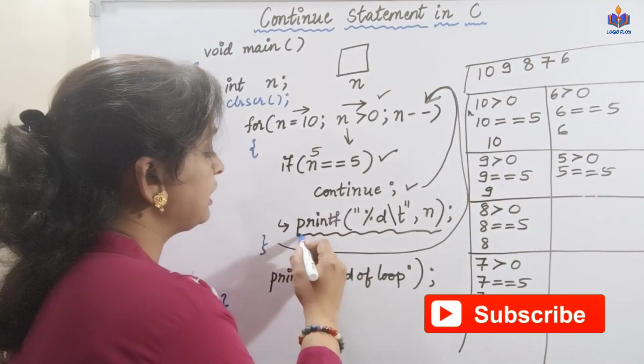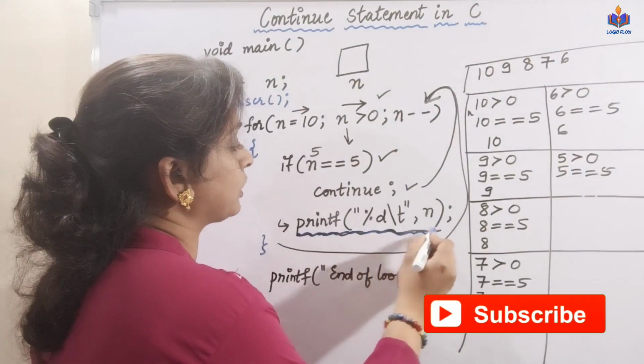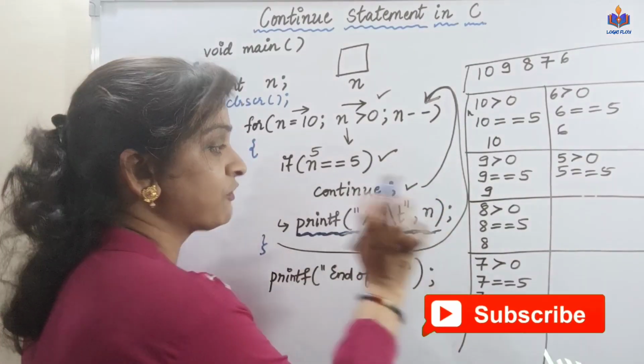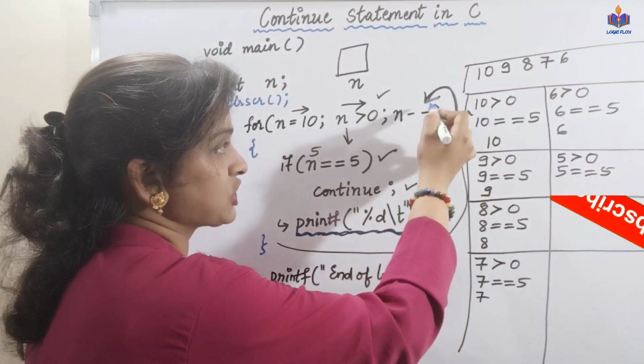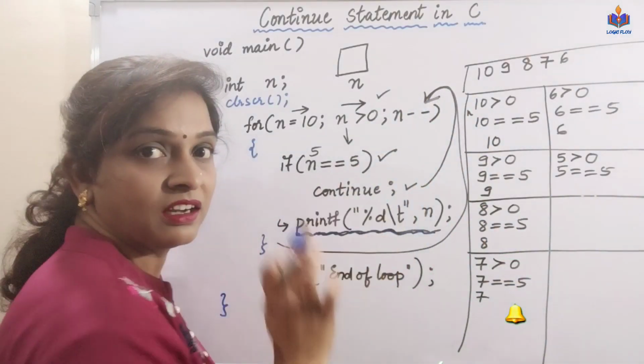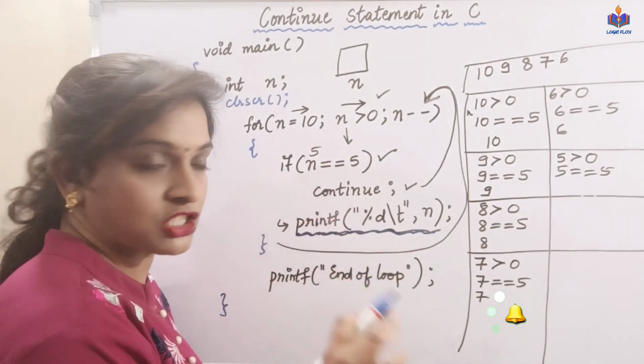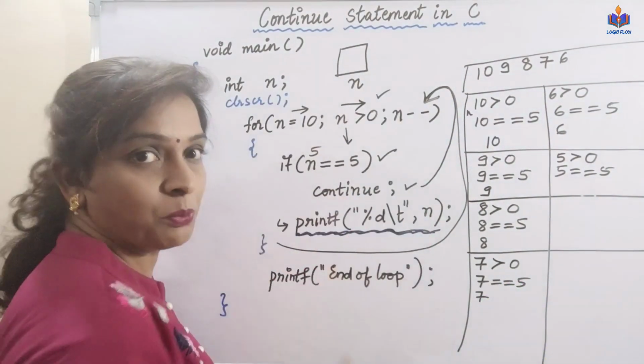So this printf statement will not be executed. So the value of n, which is 5, will not be printed. I'll simply continue with the next iteration. Then n decreases. Skip the statement. Continue with the next iteration.